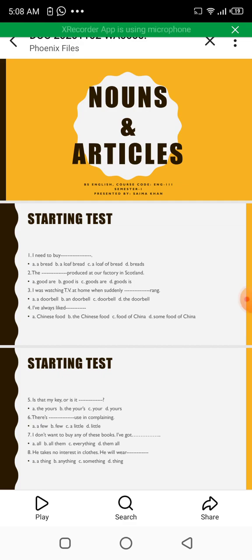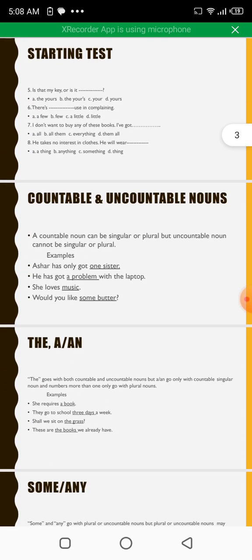Today's lesson is about nouns and articles. First of all, countable and uncountable nouns. A countable noun can be singular or plural, but an uncountable noun cannot be singular or plural. Notice some examples. Asher has only got one sister. Here, sister is a countable noun, so one can be used before it or any other number can be used before it.